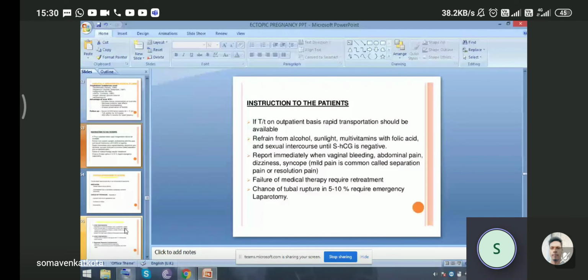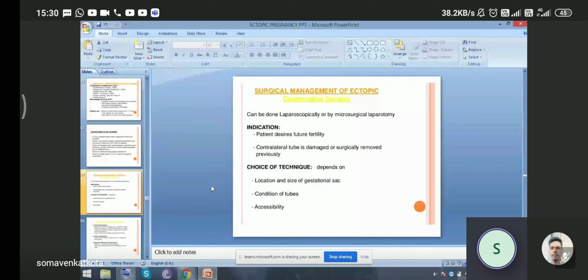So what is the surgical management of ectopic pregnancy? First is conservative surgery. We have to preserve the fallopian tube. It can be done laparoscopically or by microsurgical laparotomy. A small incision is given in the lower abdomen, and with that, the tubal conservative surgery can be done.